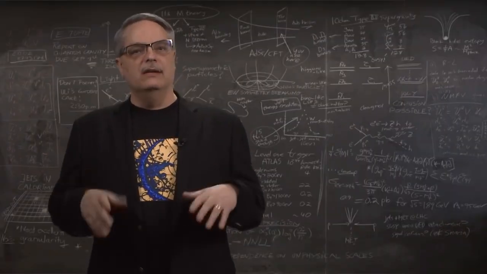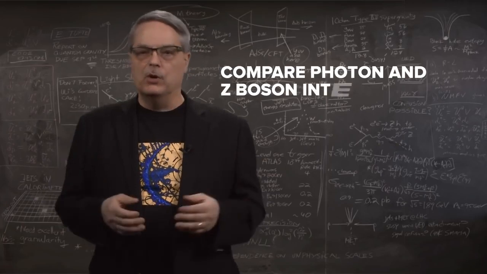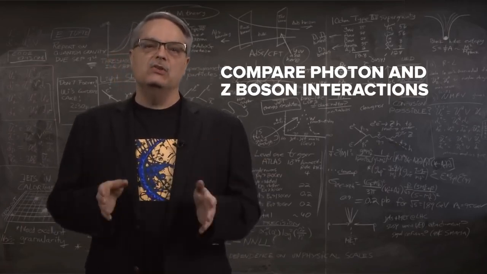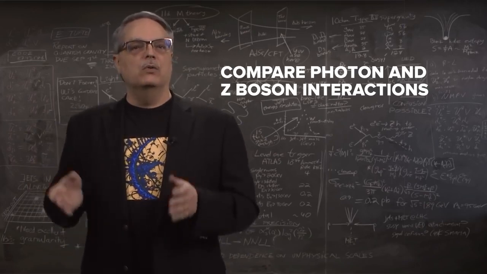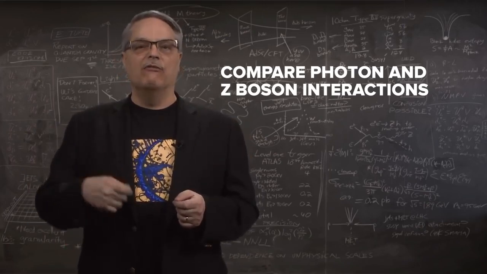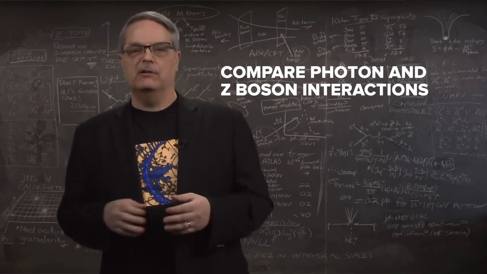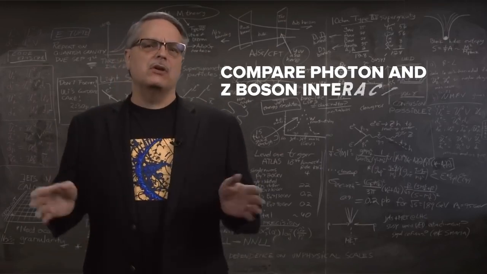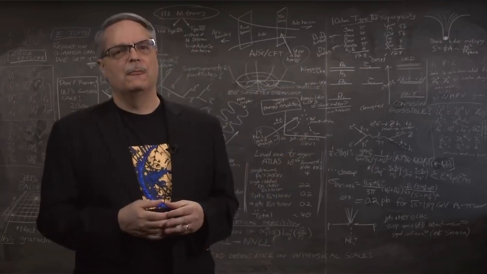The points I'll be making are universal, but let's just compare the photon and the Z boson for purposes of illustration. And to do that, I'll describe a specific example. Let's talk about when a quark and antimatter quark come together and annihilate into a force-carrying particle, which then decays into an electron and antimatter electron. There's nothing particularly special about this particular process. It just helps me make my point.